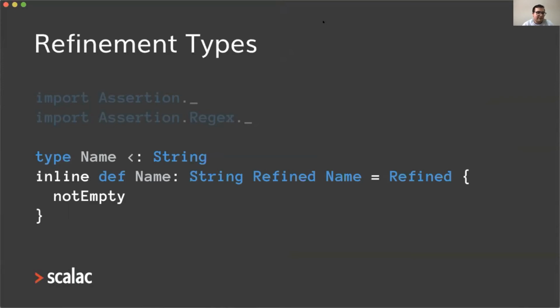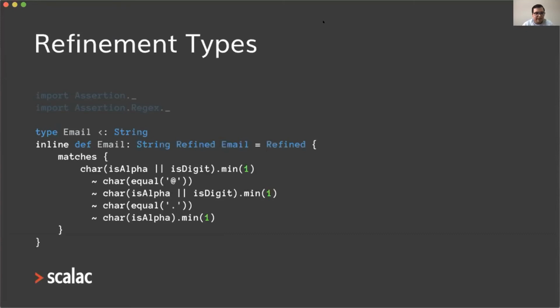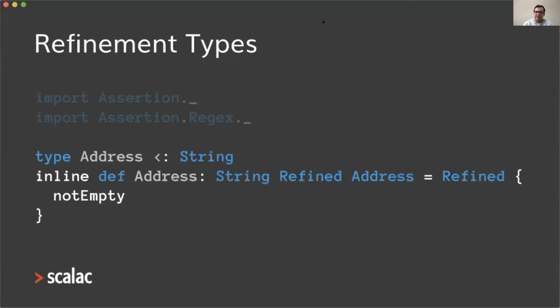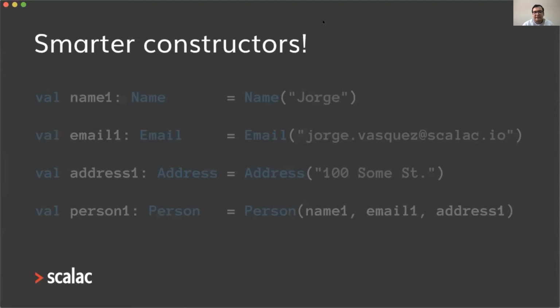For example, here I have a name type. I'm saying it must not be empty. I have this email type that's a little more complicated. We have here a regex-like assertion. And we also have this address type that I'm also specifying is not empty. So after having created these refinement types, we have smarter constructors for free.